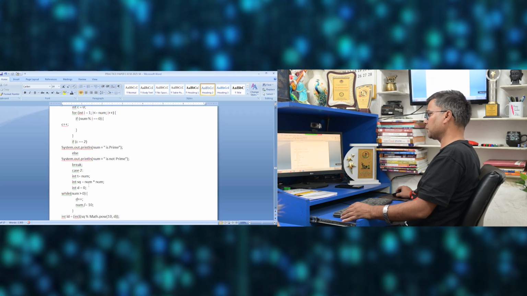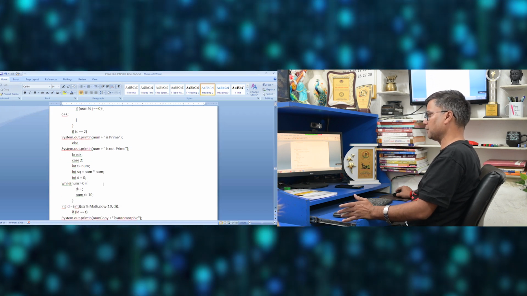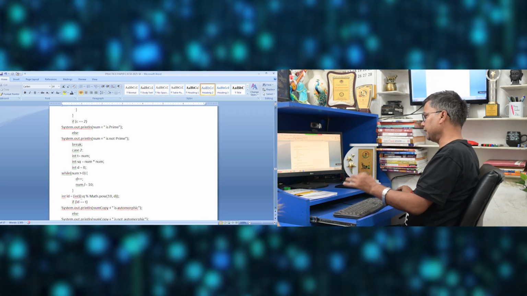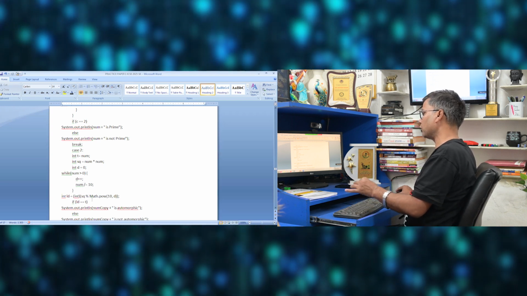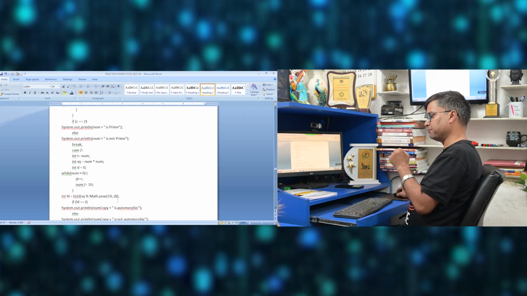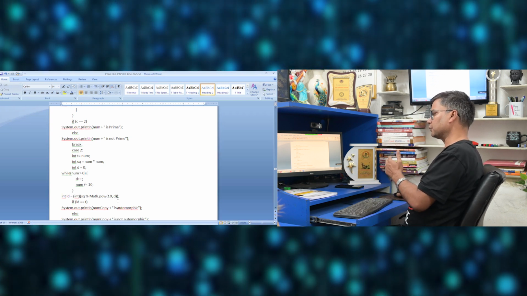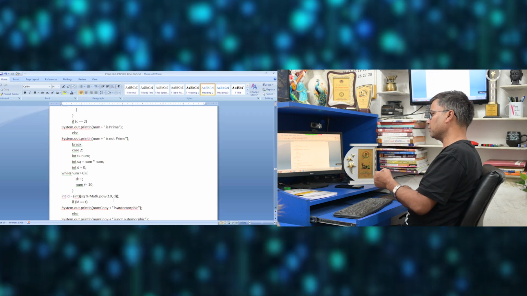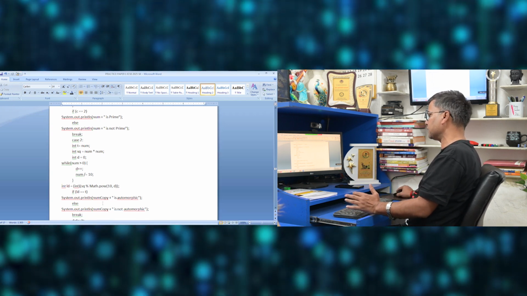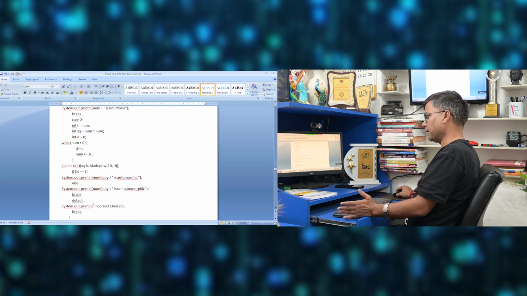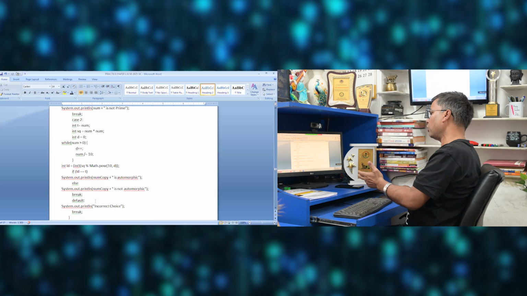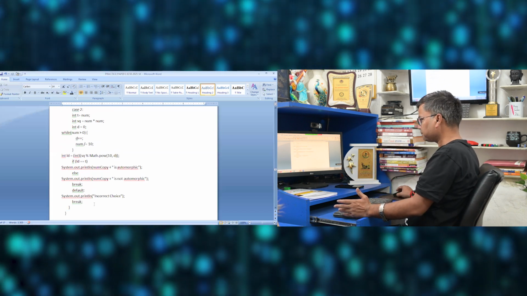Case 2, I have to check for the automorphic number. I found the square of the number, I extracted the digit here. Then I am getting int id equal to int sq modulus Math.pow 10, 2. For example, the number was 25, 10 to the power 2 is 100. 625 modulus 100 is 25. If it is equal to the original number, it is automorphic, else it is not automorphic. Break, and again case 1 was prime, case 2 was automorphic. Default, it will be an incorrect choice.